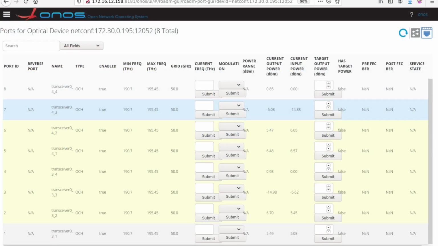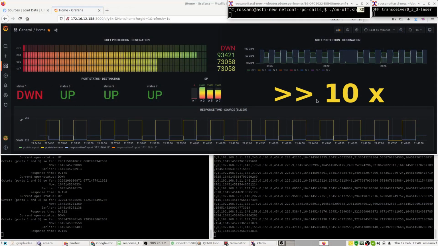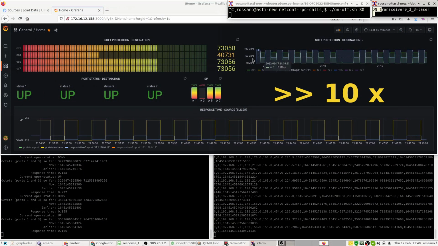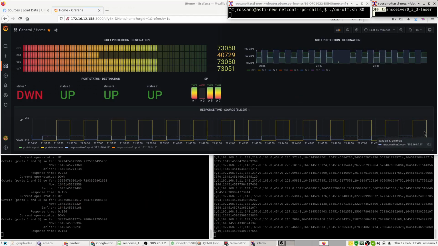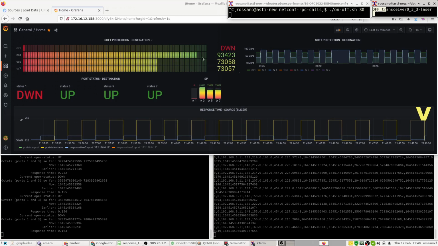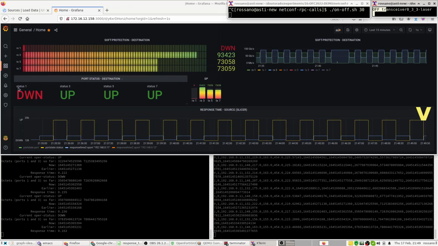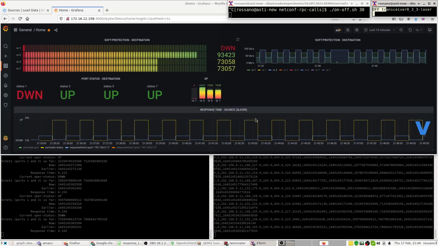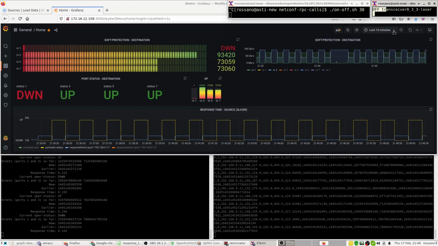And observing ports input and output power, it can be seen that port 7 input power goes from minus 14 dBm to minus 35 dBm, and port 3 output power to minus 40 dBm. Now the laser is off, and you can see this yellow line representing port down, blue line going up indicating the response time.